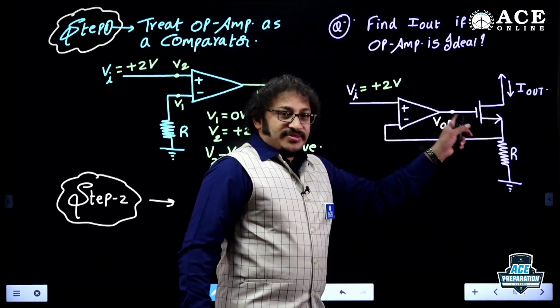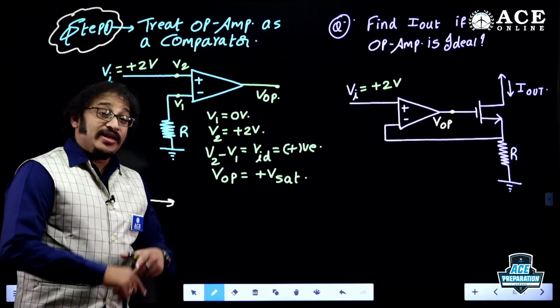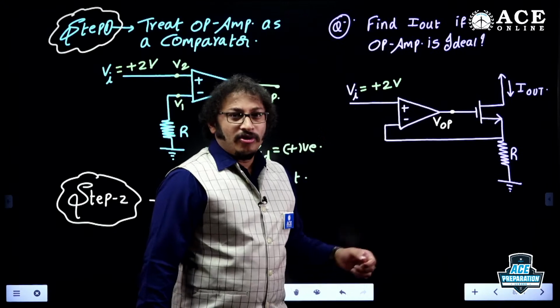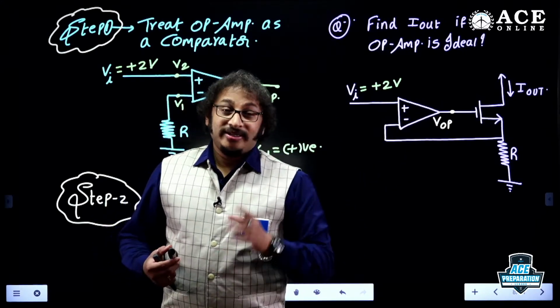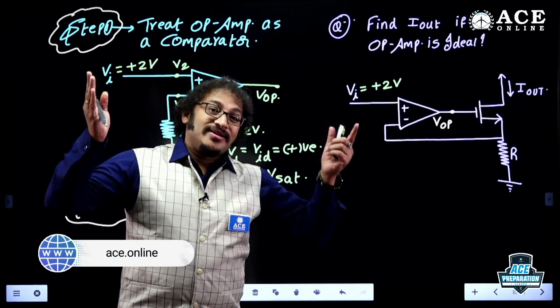It is nothing but VGS. And don't forget, the VOP is nothing but what? Plus Vsat, highest voltage. That is for the gate. I repeat, for the gate. You are giving the largest voltage in the entire circuit. That is positive voltage. That means VGS is very large.